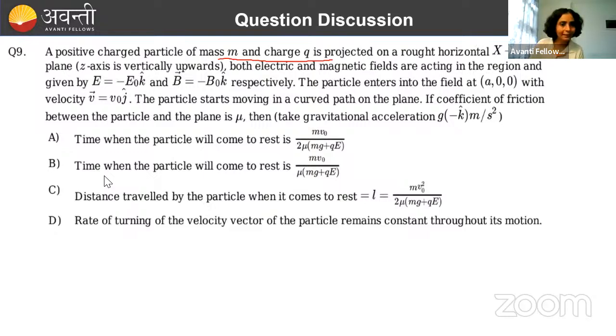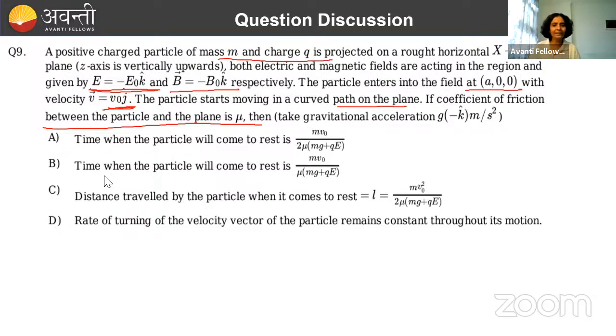Now what the case is, electric field is in minus k direction. Magnetic field is in minus k direction. Particle is entering at this point, x is a. Particle enters the field at (a, 0, 0) with velocity in which direction? V naught j. The particle starts moving in a curved path on the plane. If the coefficient of friction between particle and plane is mu, then, okay.